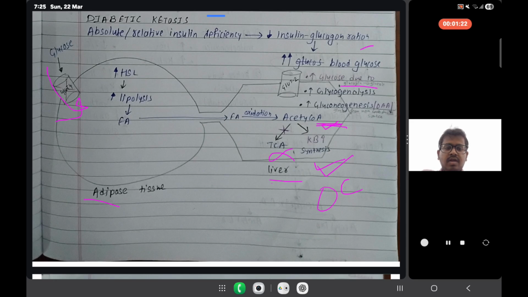Here also, why has oxaloacetic acid been reduced? Oxaloacetic acid is converted to PEP to enter gluconeogenesis. So this is the reason. Here we studied why there is an increase in ketone bodies.